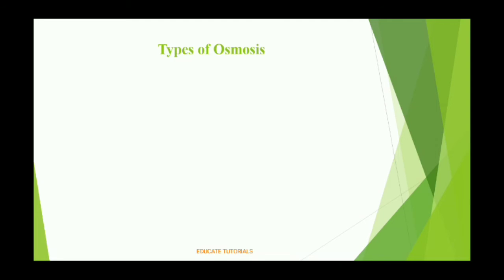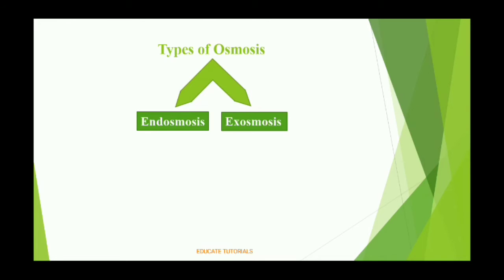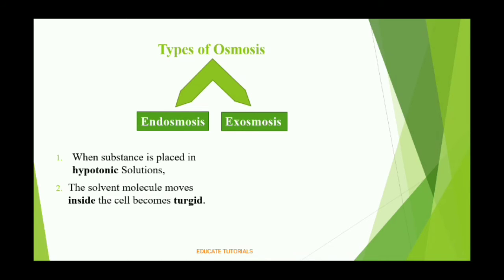So next is the types of osmosis. What are the different types of osmosis? There are two types of osmosis process. The first one is endoosmosis, and the second one is exoosmosis. In endoosmosis, when a substance is placed in a hypotonic solution, the solvent moves inside the cell and it becomes turgid. Endo means the solution moves inside the cell.